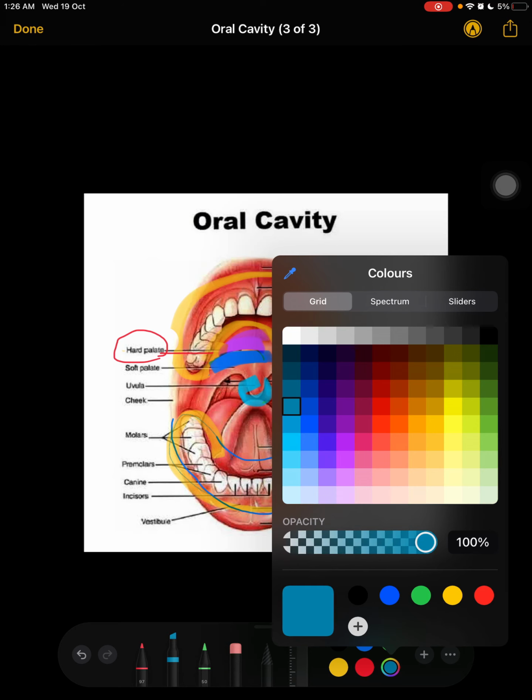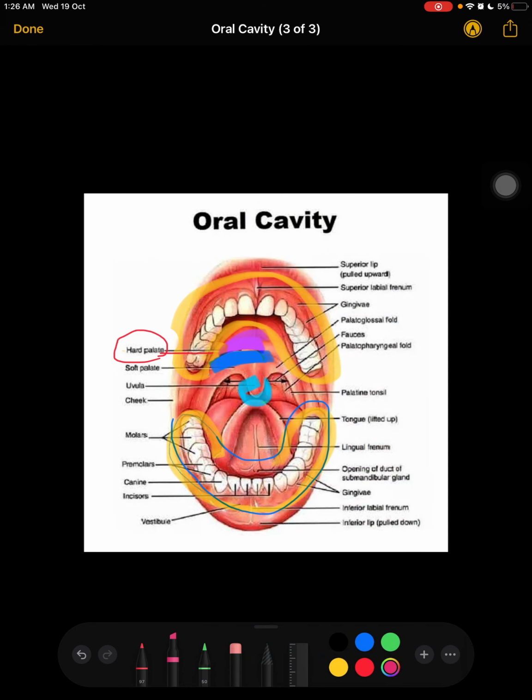That is the palatoglossal arc. You can see it over here. Now what is the work of the palatoglossal arc? Its actual work is to help in the movement of the uvula.